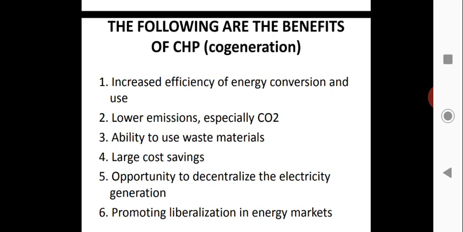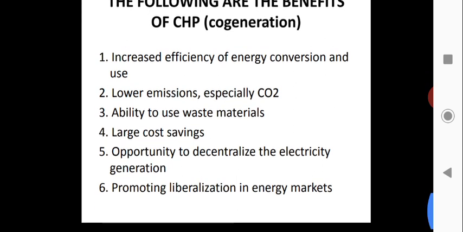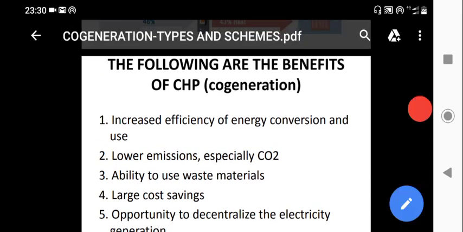Opportunity to decentralize the electricity generation. And the sixth one, promoting liberalization in energy marketing. Okay, so these are all the benefits of cogeneration.